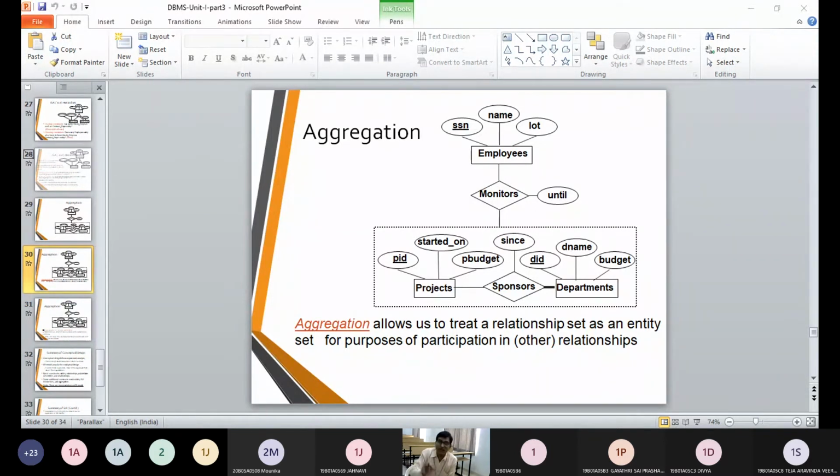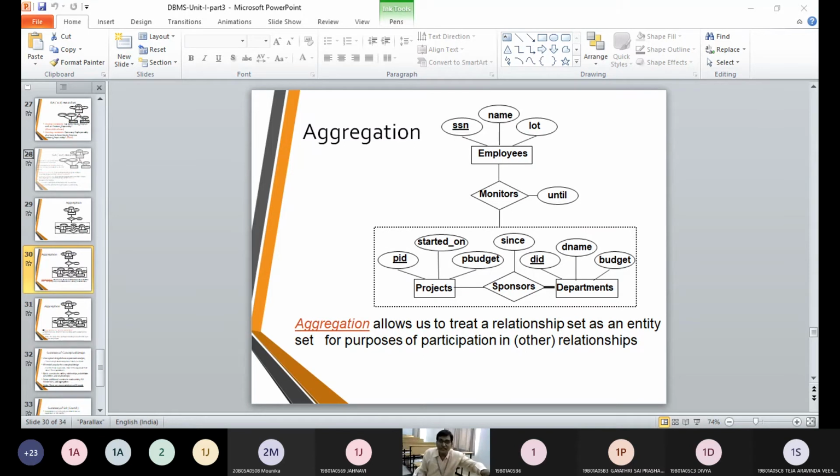Assume a DST project was sanctioned to an employee called 603. So this person is going to have an ID called SSN, and he is going to monitor the project. Now let us put the entire scenario here. The person ID is 603. He is monitoring a project called DST.